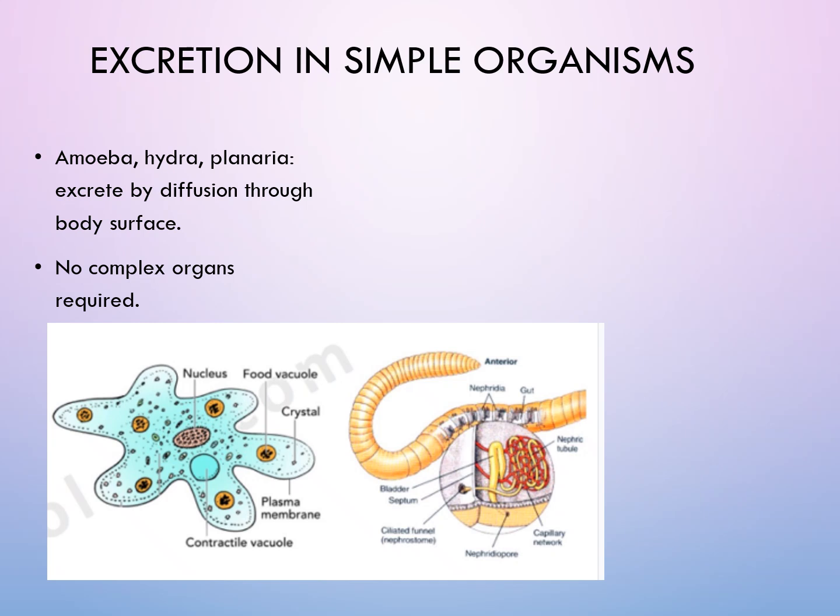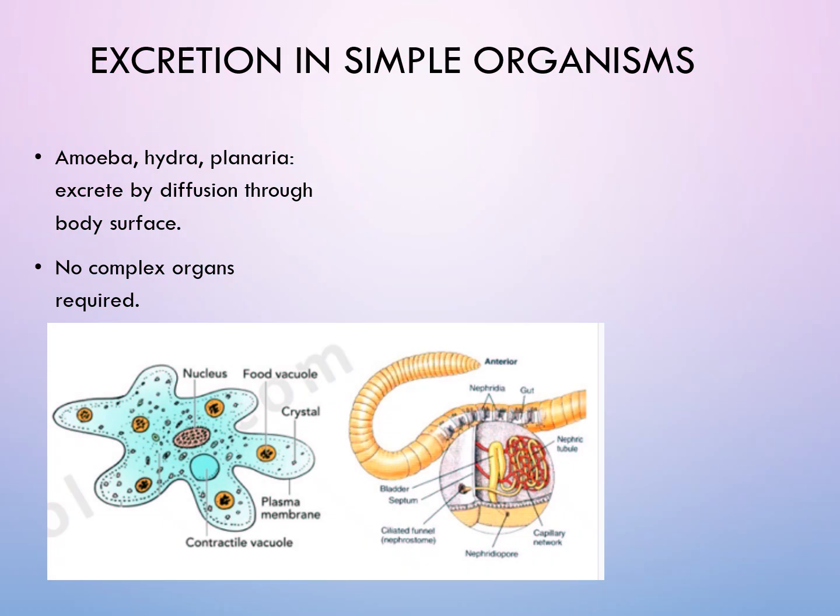And what about simple organisms? How do they excrete? We humans, we complex organisms, have a very well defined, very well organized excretory system. But what about simple organisms like amoeba? How do they excrete? They excrete by the process of surface diffusion.